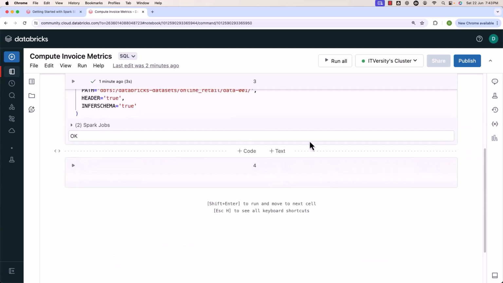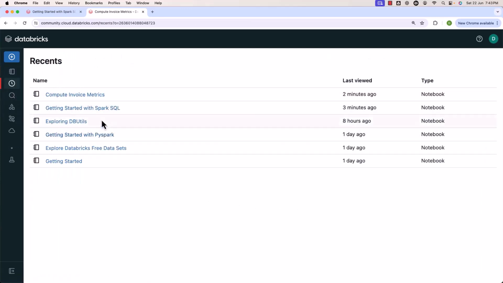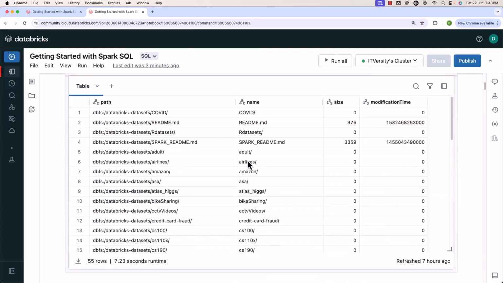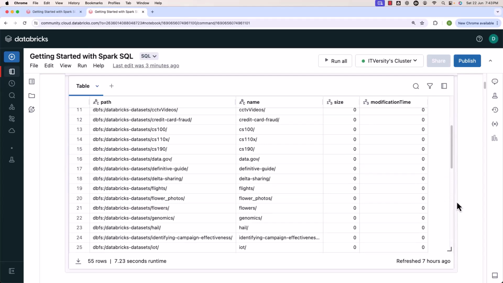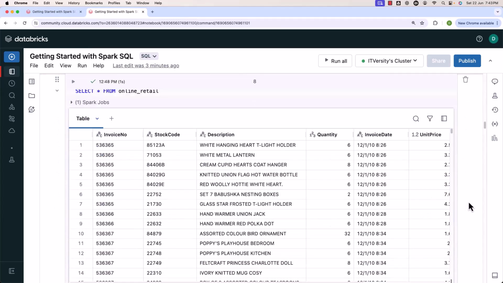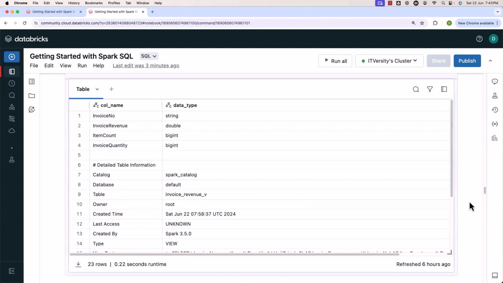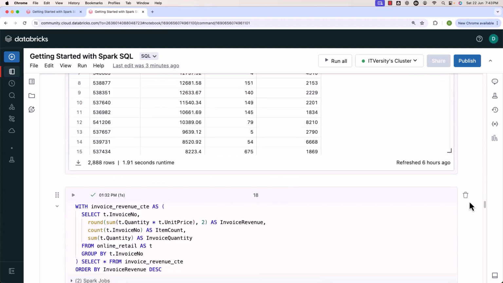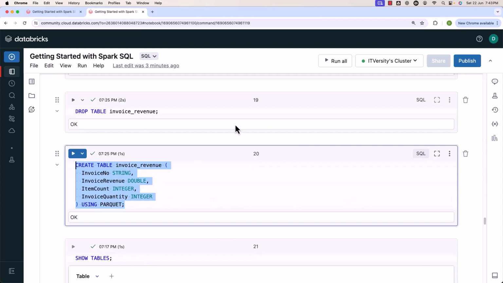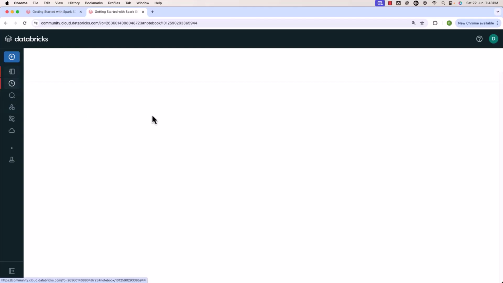As it is deleted, now let's go back to the other notebook, which is nothing but this one, getting started with Spark SQL. It is time for us to create the managed table by the name invoice revenue. I'll actually name it as invoice metrics. Let me scroll down. I have to use the create table statement where I have created a Parquet formatted table. The table statement is nothing but this one. Let me copy this. Now let me go back to recents and then go to compute invoice metrics.